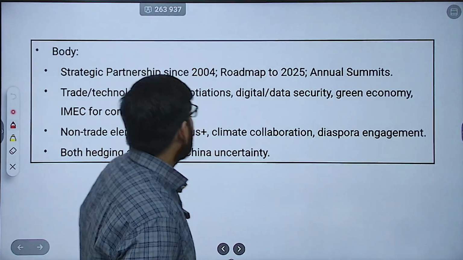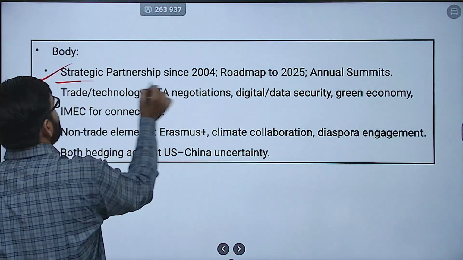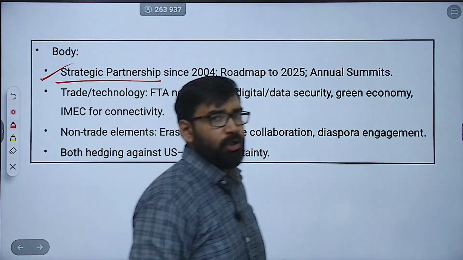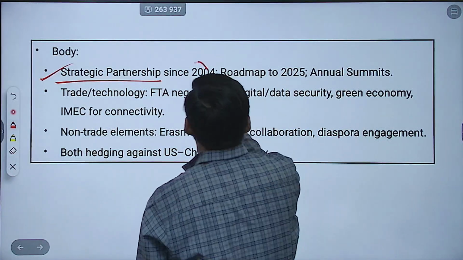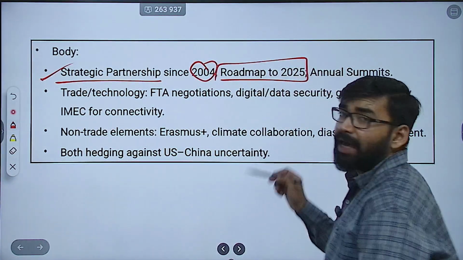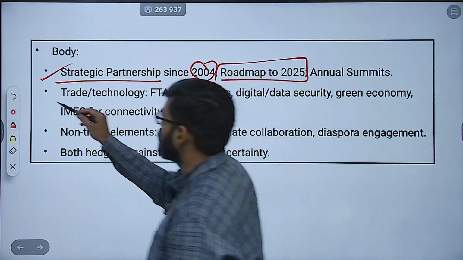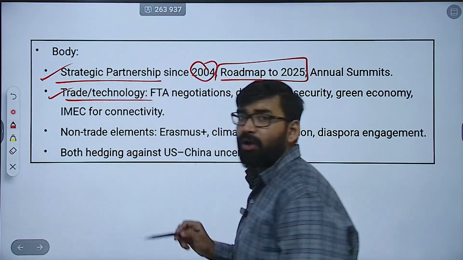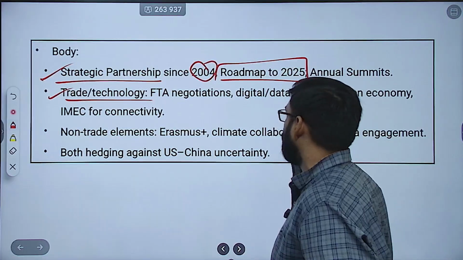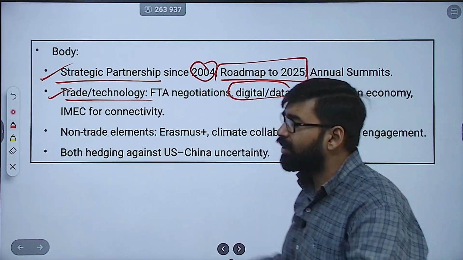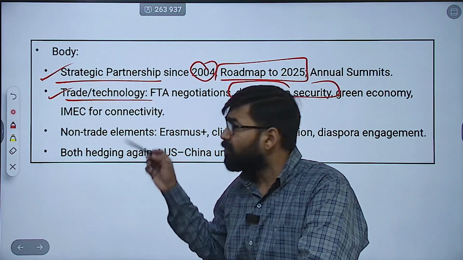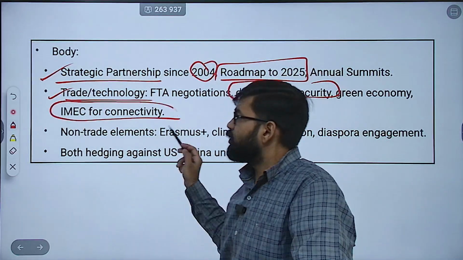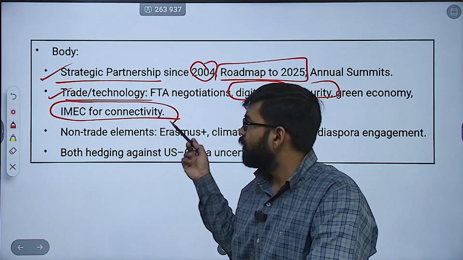Clear? Now, how to write body of the answer? You can mention strategic partnership between India and EU since 2004, then roadmap of 2025, then annual summits. Then you can mention trade and technology. Free trade agreement negotiations are going on. Digital data security, green economy. Then the India-Middle East-Europe economic corridor for connectivity.